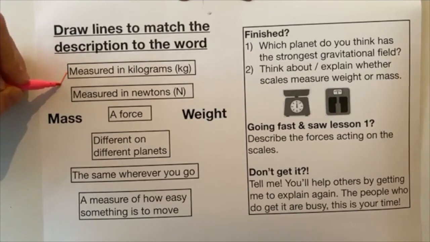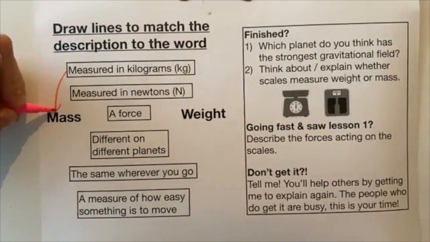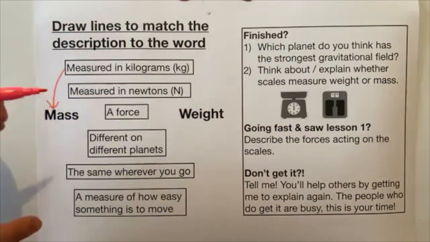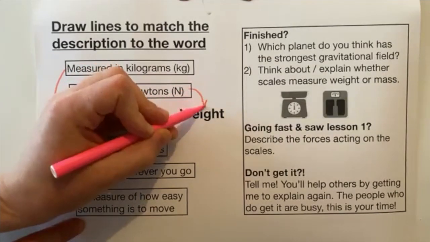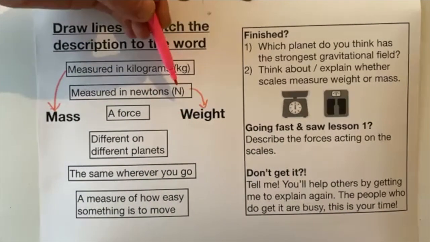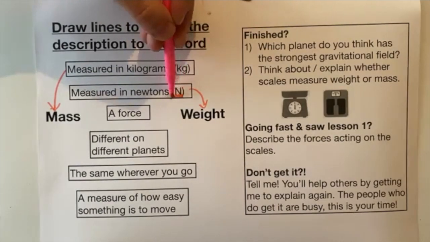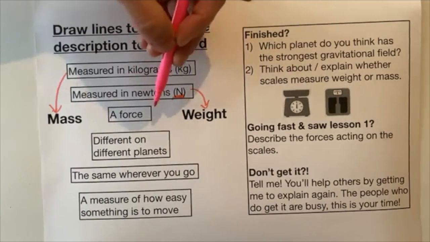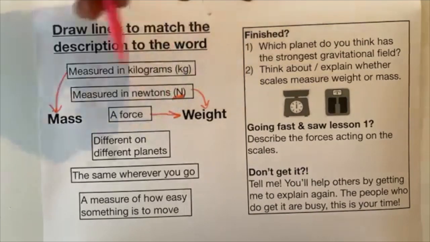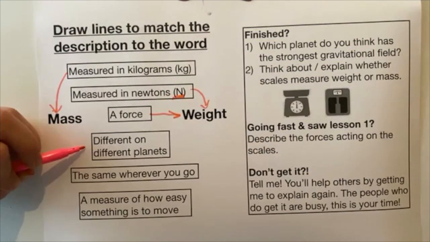Measured in kilograms, that is your mass. Measured in newtons, that is weight. So weight, anything measured in newtons, is a force, just like anything measured in meters is a distance. If it's measured in newtons, you know it's a force, and weight is a force, okay? There we go. Different on different planets.